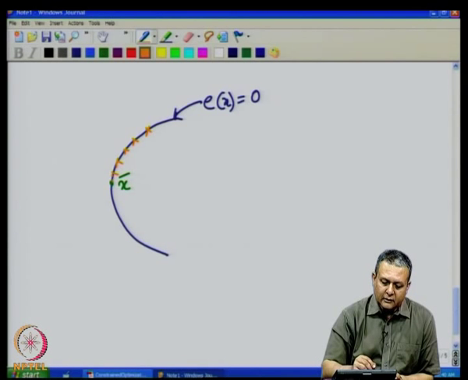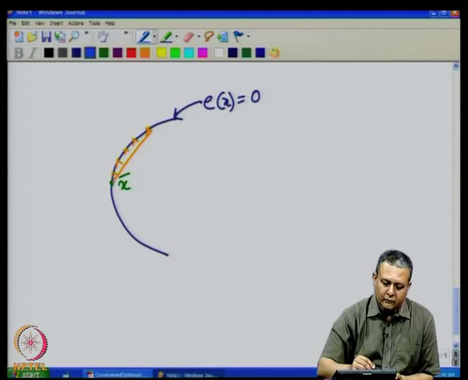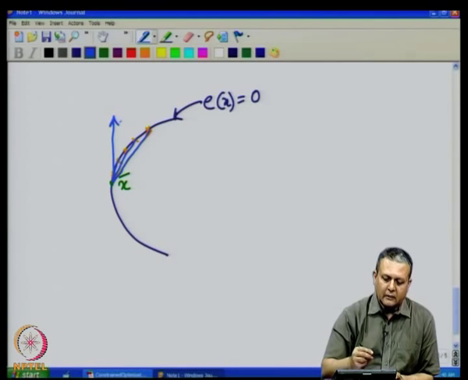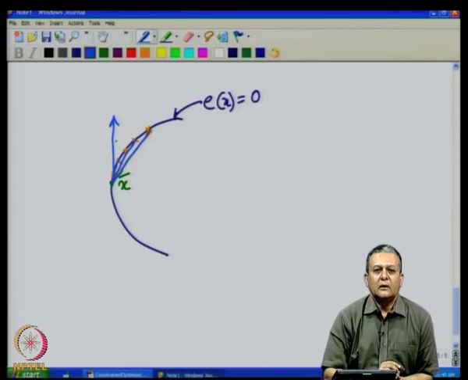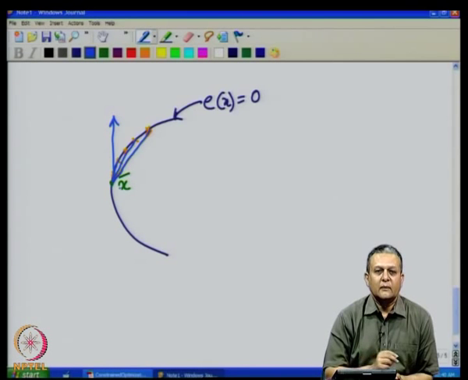Now, if we take a chord joining each of these, so in the limit this chord will have this direction, and this is the tangent to this surface at x star.